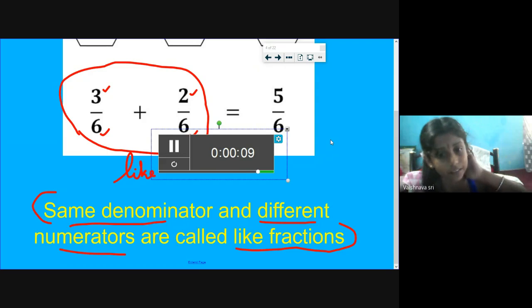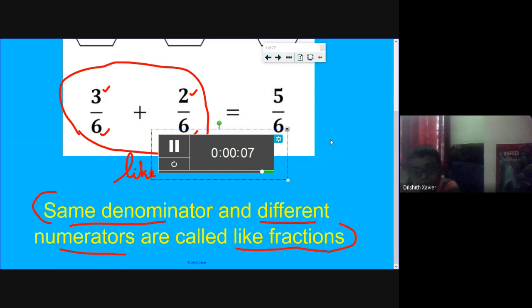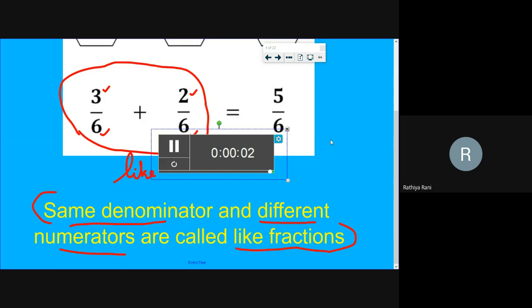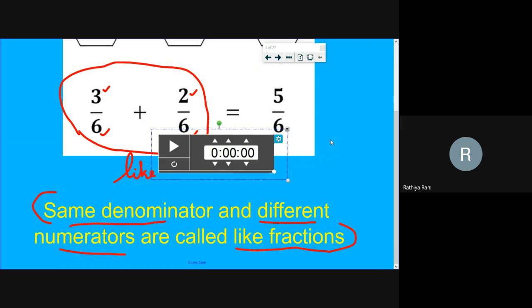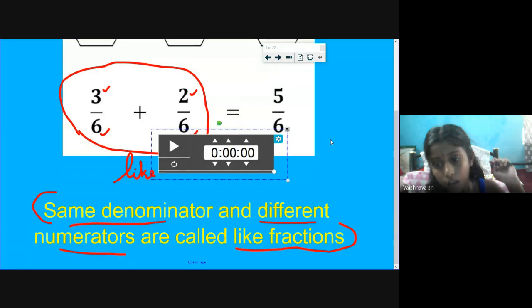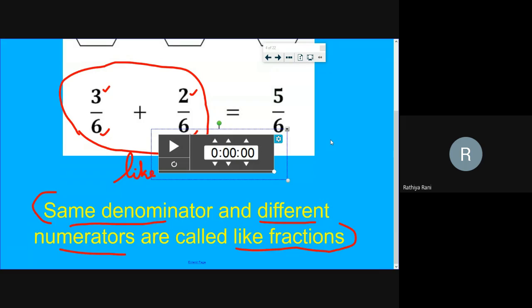Yeah, timer ends. Is anyone still writing? Everyone completed: Daksha, Dilshit, Jarishwa, Keetana, Kim, Rohan, Vaishnavi. Really super, dear.